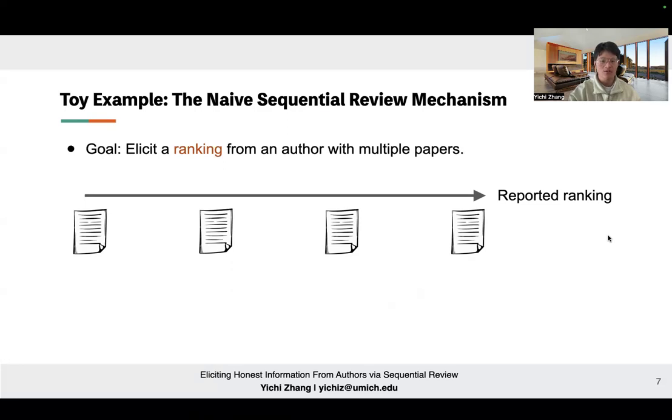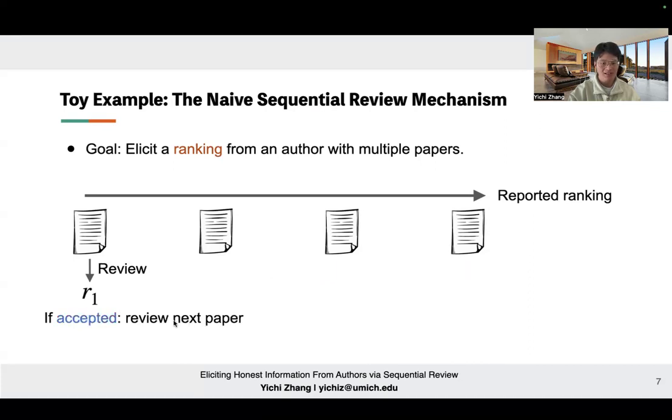Let me use this toy example to introduce our idea. We call this the naive sequential review mechanism. Suppose an author has 4 papers, and the reported ranking is from high to low in sequence. We're going to look at the first paper, the top ranked paper. If the top ranked paper gets rejected, the mechanism will terminate the review process and all the remaining papers will be rejected without review.